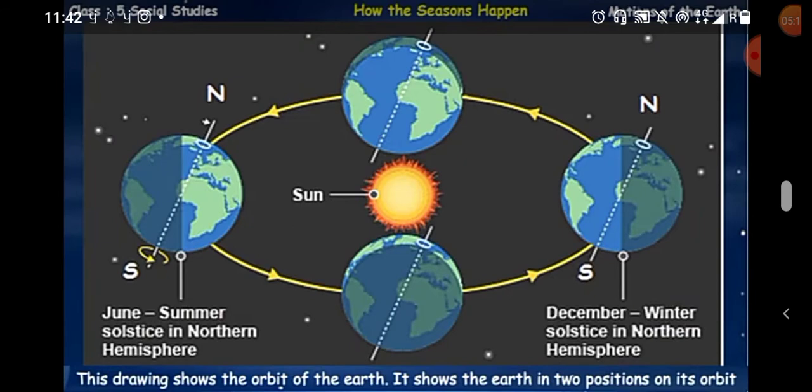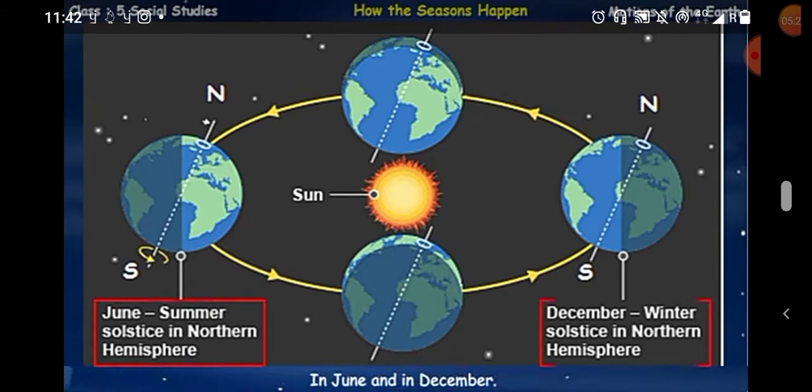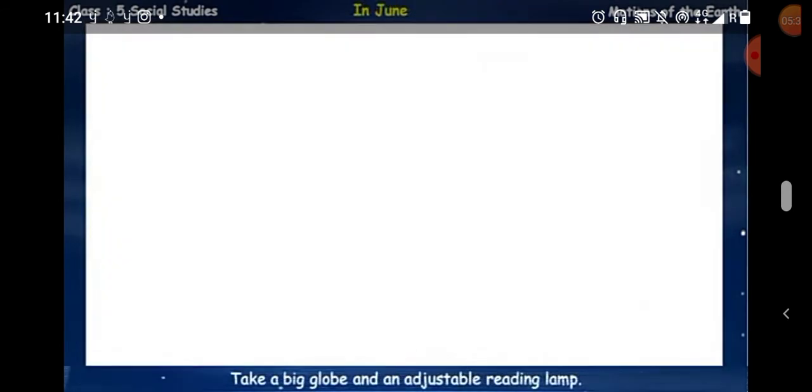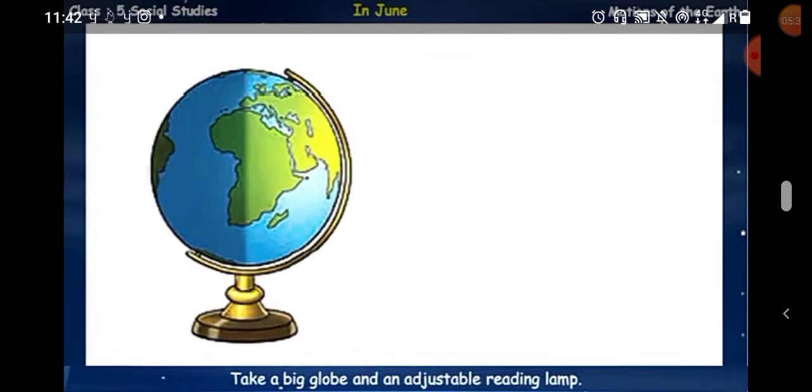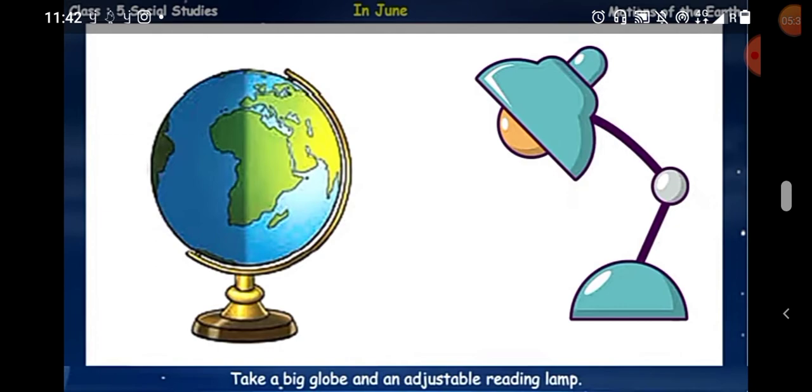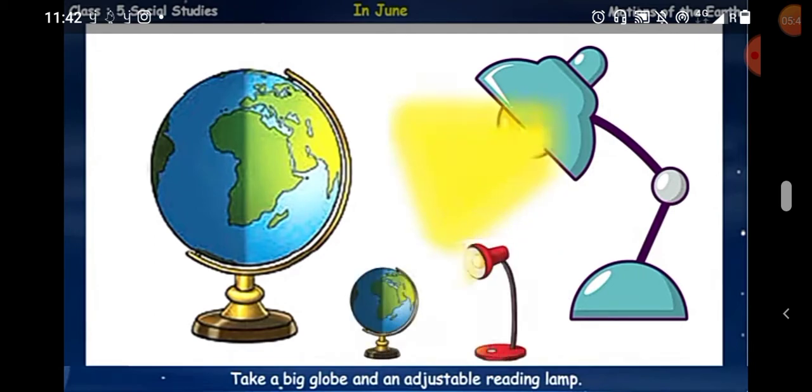And this drawing shows the orbit of the earth. It shows the earth in two positions on its orbit. So earth is moving continuously, so that's why June is summer solstice in the northern hemisphere and December is winter solstice in the northern hemisphere. So if you take a big globe, then you can understand this: how the globe receives light from one part while the other part is in dark. So that's why day and night and the seasons change according to this.